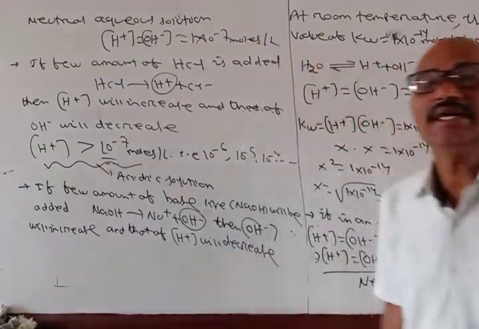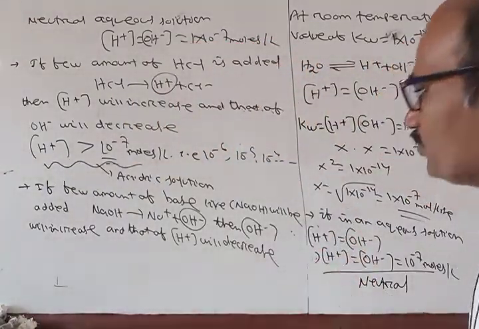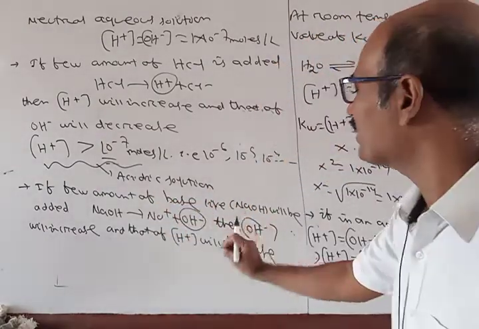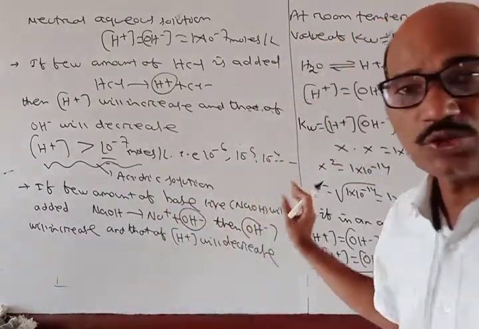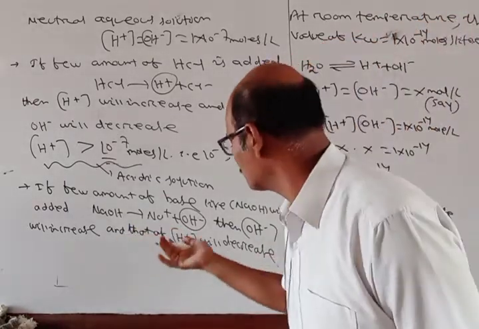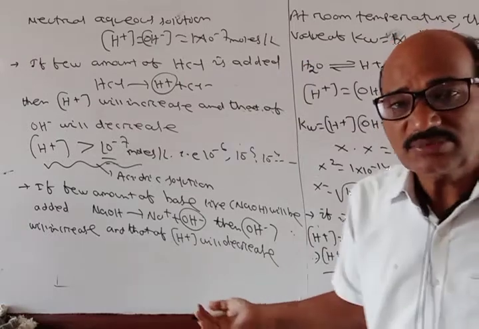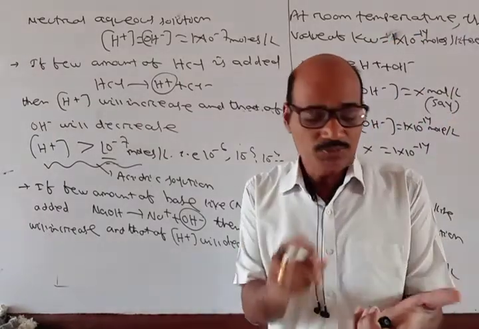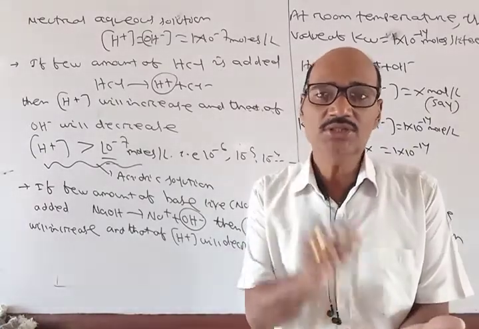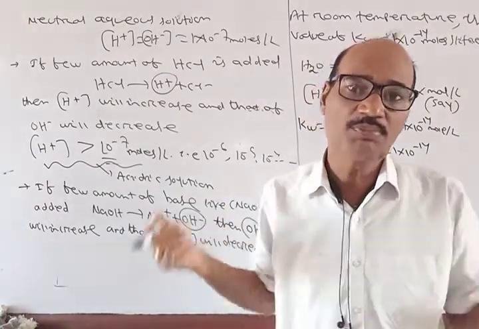So by the addition of small amount of base like NaOH, the OH minus ion concentration is going to increase, and at the same time the H plus ion concentration will decrease, because we know the product of H plus and OH minus ion is fixed, which is 1 into 10 power minus 14.